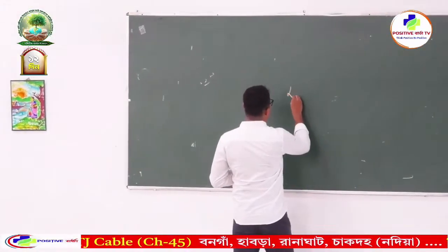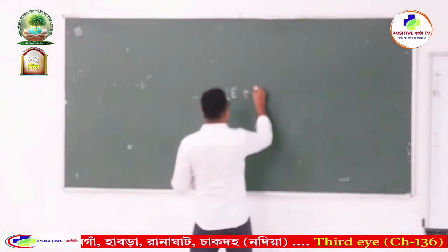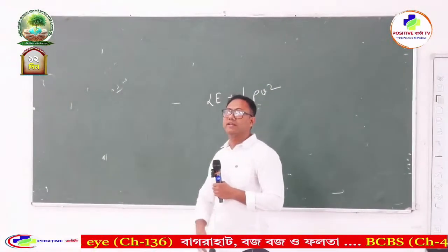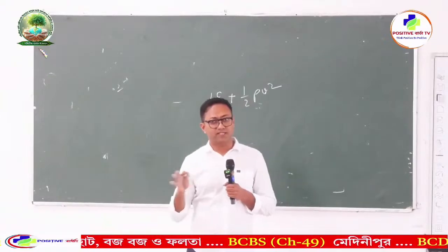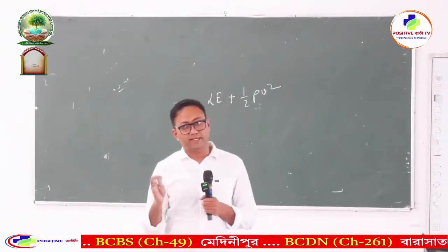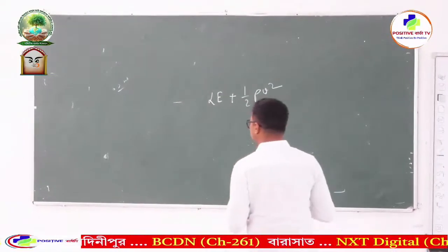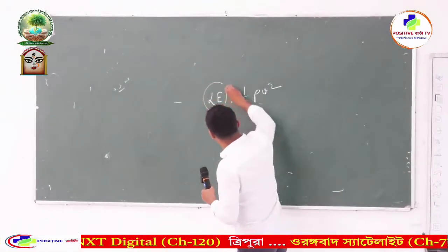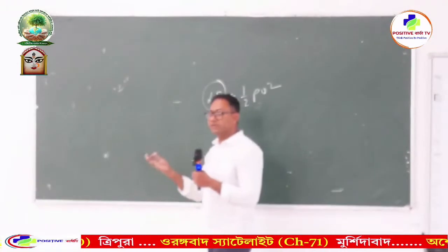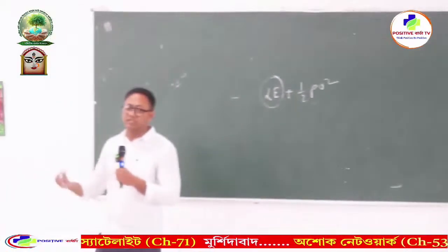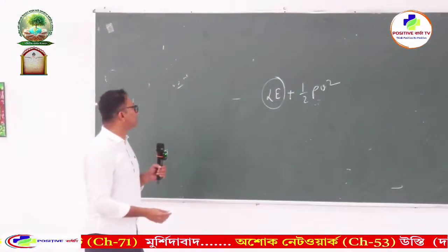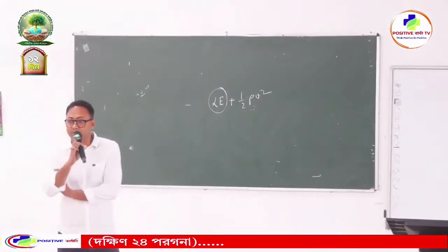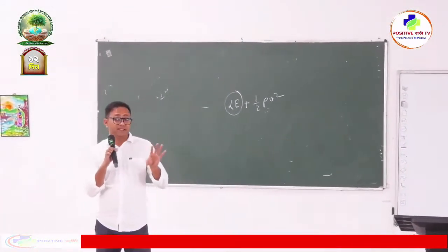That energy is lateral energy plus half rho v square. We are neglecting the static energy because it is the same everywhere. So the changes are in lateral energy and half rho v square, and this lateral energy is actually the pressure. We can convert the unit of pressure to energy. So this lateral energy is actually the blood pressure that we measure with the sphygmomanometer.